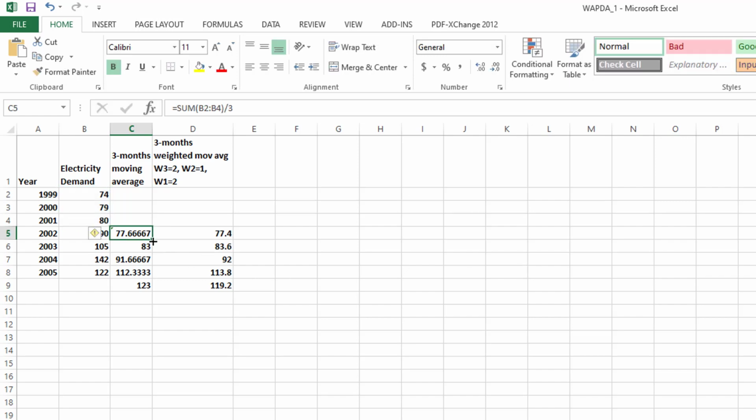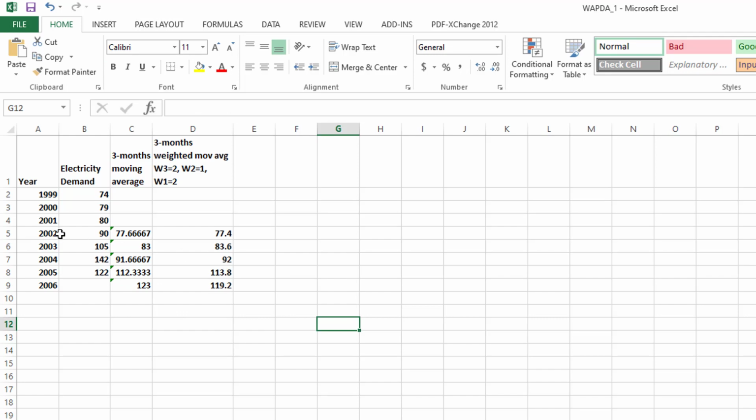In this way you will calculate the forecast for 2002, and similarly we will calculate the forecast for 2006. Okay, so the forecast for 2005 is 122 and the forecast for 2006 is 123.